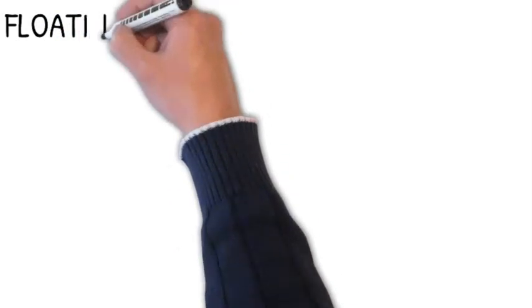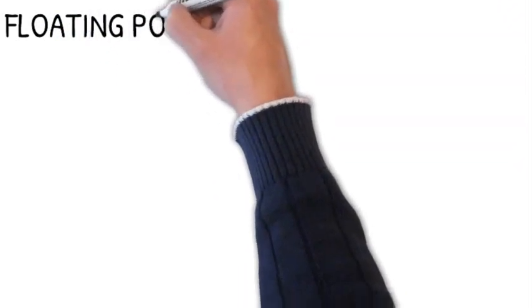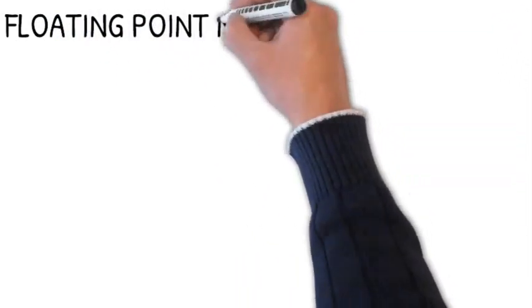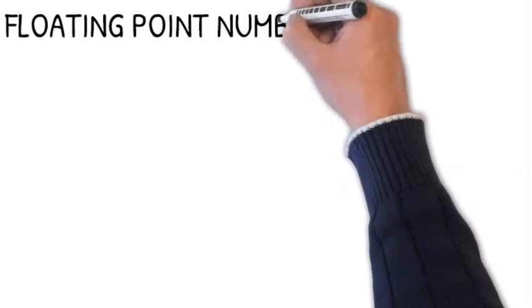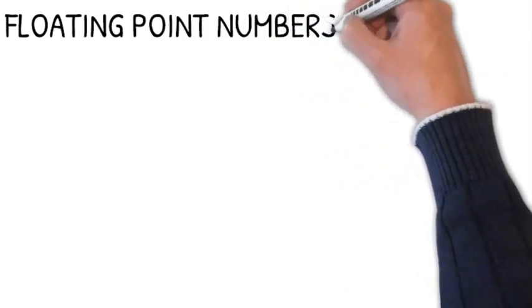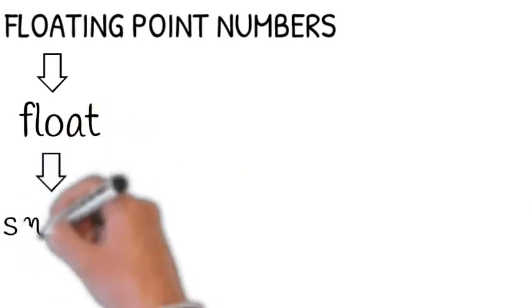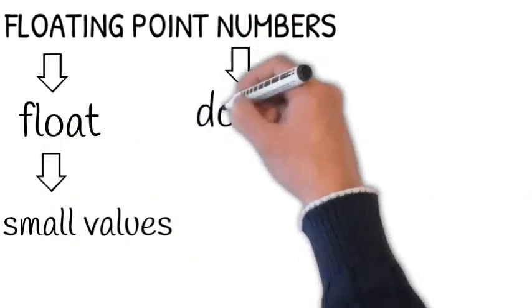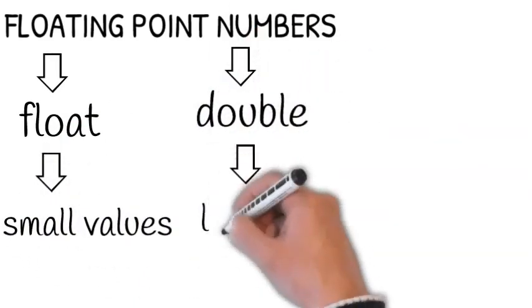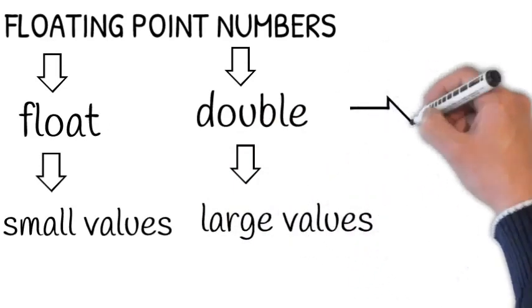Next we have floating point. Like byte, short, int, long store different levels of values: byte and short store small values, on the other hand int and long store large values. So can we say float is used to store small values and double is used to store large values? The answer would be no. This functionality is not used here.